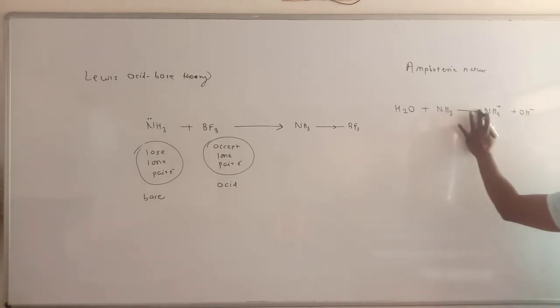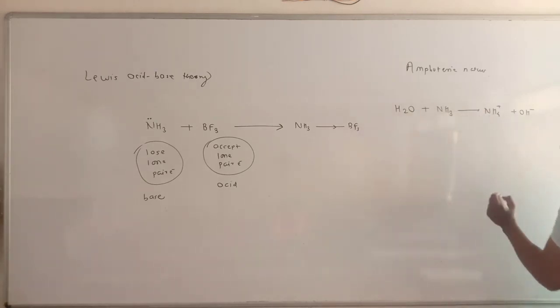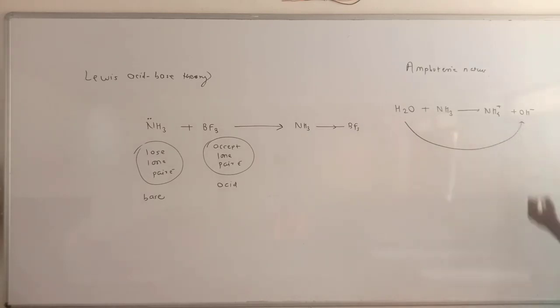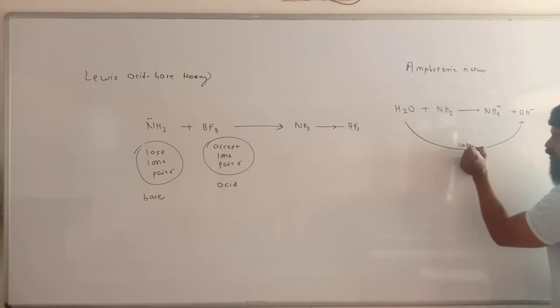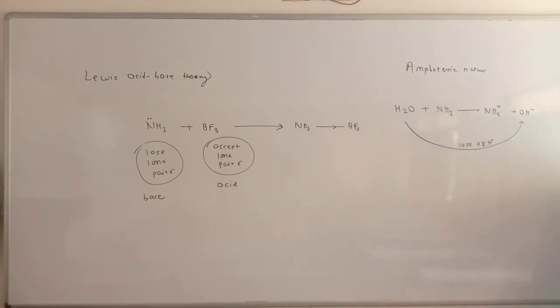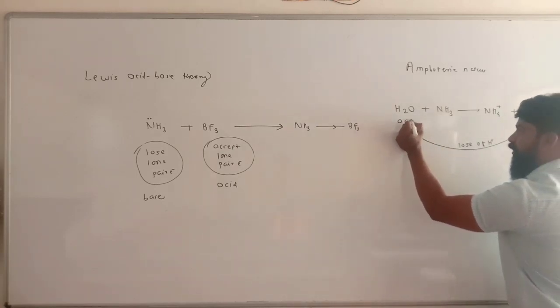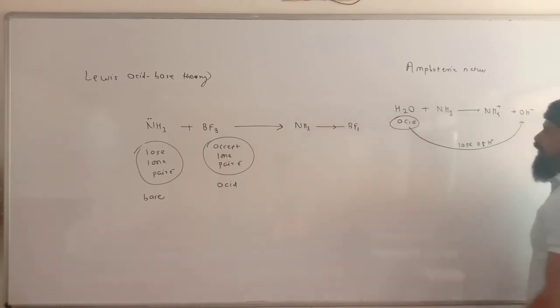So when you look at the forward reaction, H2O becomes OH minus ion by loss of H plus ion. According to Lowry Bronsted, the substance which loses H plus ion is called an acid. So in the above reaction, water shows acidic nature.